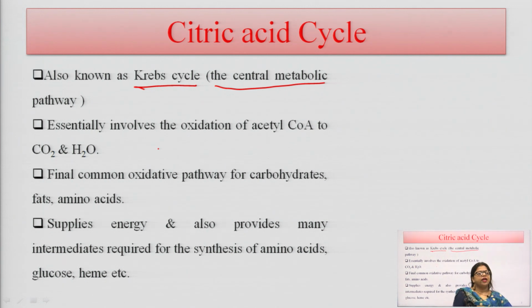So, the one drawback of the citric acid cycle is that it occurs in the mitochondria, and those cells which do not have mitochondria are not capable of carrying out this cycle. Thus the citric acid cycle occurs in those cells or organisms which have mitochondria in their structure.